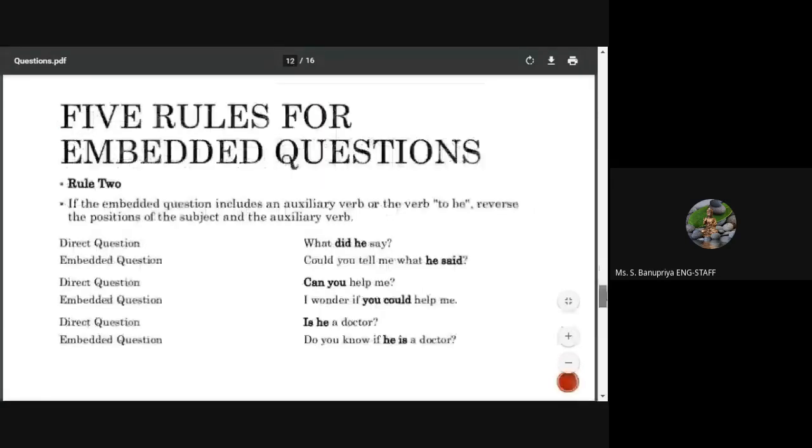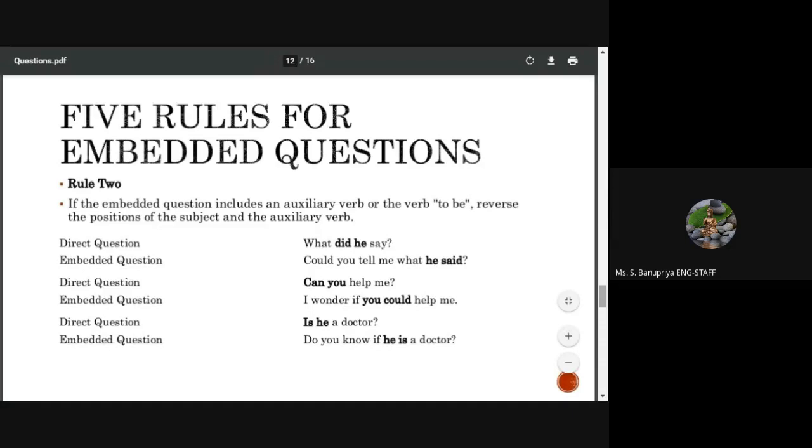And rule number 2 is using auxiliary verbs. We don't want to use the WH question. Here the second one is we don't want to use auxiliary verbs, be form, do form, have form verbs, all those things.